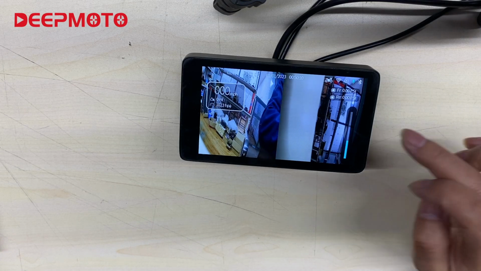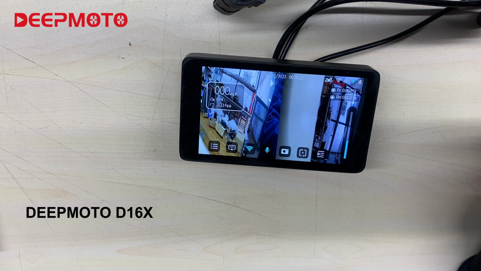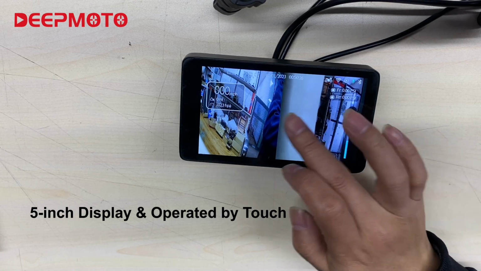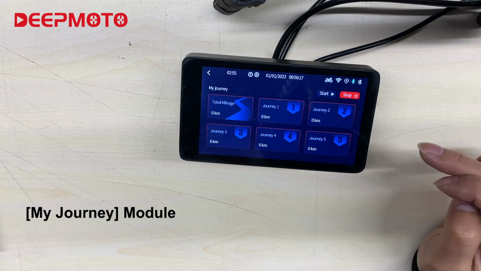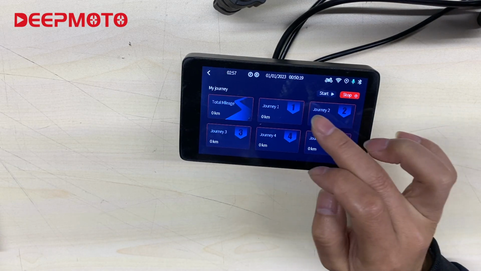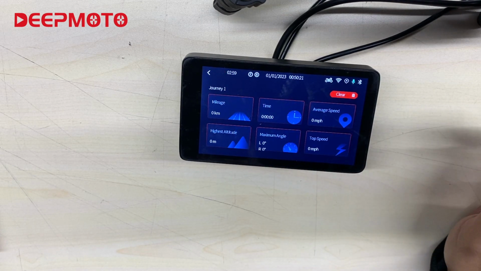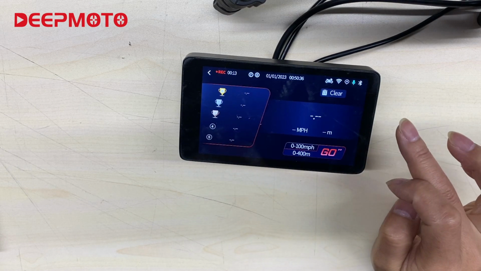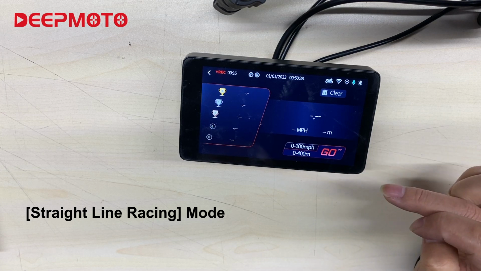Hello everyone, today's dash cam is the DEEPMOTO D16X model. It has a 5-inch display and is operated by touch. Swipe left to enter the My Journey module, and click to enter the journey to view riding data, such as time, speed, altitude, etc. Then swipe left to enter the straight line racing mode.